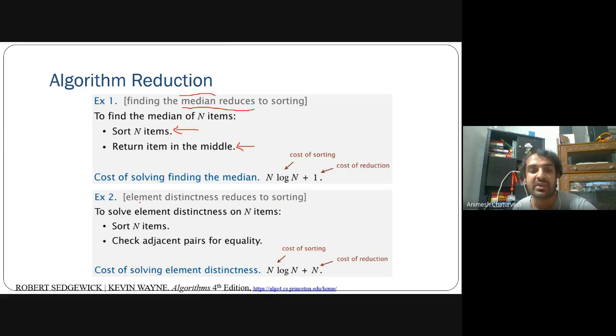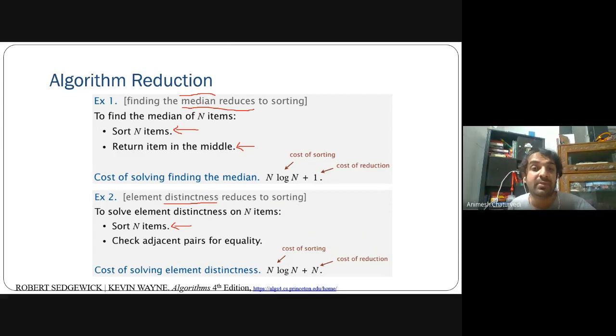Then thereafter, the distinct elements problem also needs to be reduced and solved. What do you have to do? First, you need to again sort the whole array. Then you have to parse and check the adjacent pairs of the whole array. If an adjacent pair is equal, then you say that these are equal and not distinct, and you can find the result.